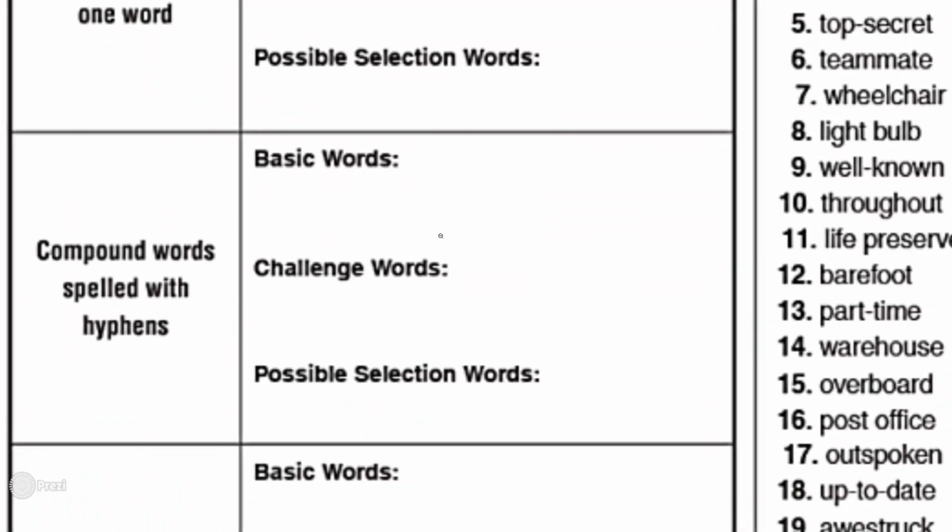Next, let's go to the second box. What are you going to do? So you're going to write here in this box compound words spelled with hyphens. So hyphens means there's a line in between, a small line in between. Example here, number 5, top secret. So there's a space, but in between you can see a small line. We call this line a hyphen. Well-known, that's also a hyphen, okay? So you can write top secret here in this place. Do you understand? I think so, all right?